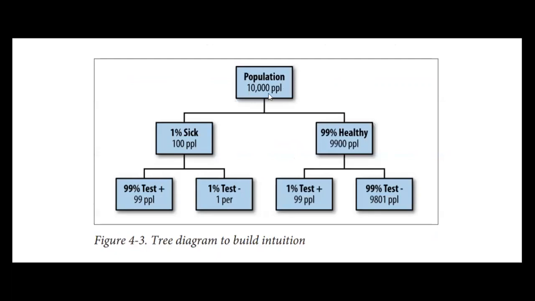The population is 10,000. 1% sick means 100 people. 99% healthy means 9,900. Of the 1% sick, 99% test positive, which means 99 people, and 1% test negative. Out of the 9,900 healthy people, 1% will test positive, which means 99 people, and the remaining 9,801 people will test negative.